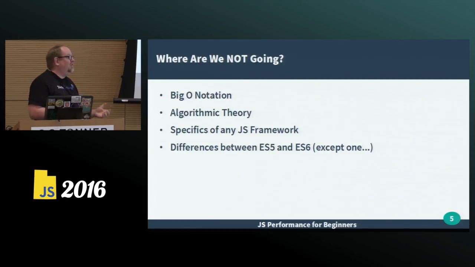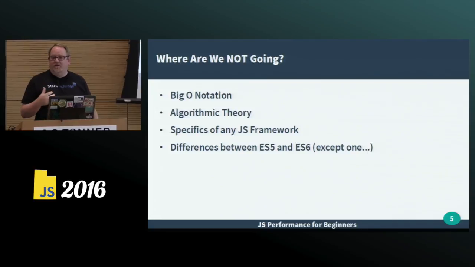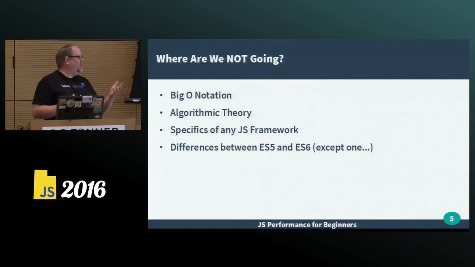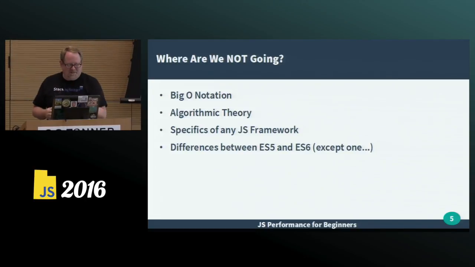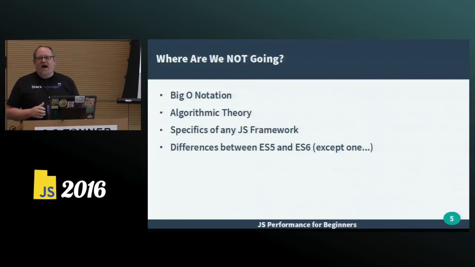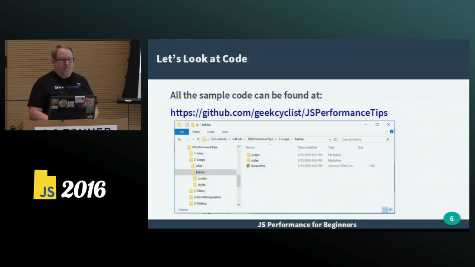I'm not going to dive into how you can optimize Angular or React, or whether you should use Knockdown, or not Knockdown, what's the one with the K? I forget. Knockout, that's it. And we're not going to talk really about any differences between ES5 and ES6, except one. And that one is going to be just my first example, just because it ends up being a good example.